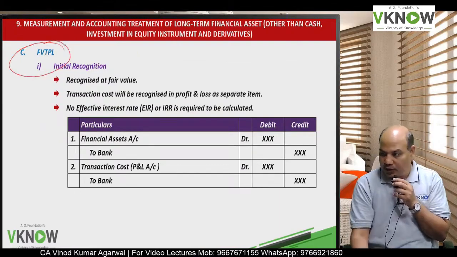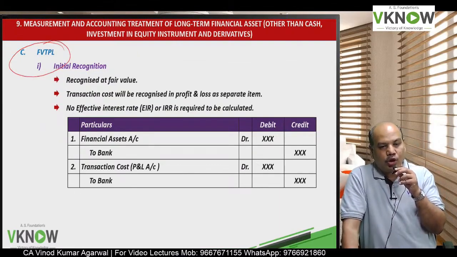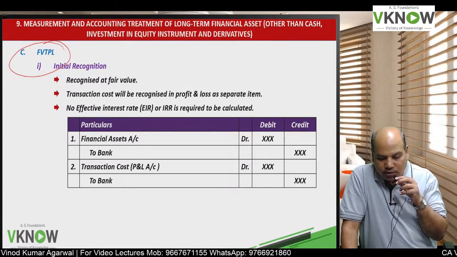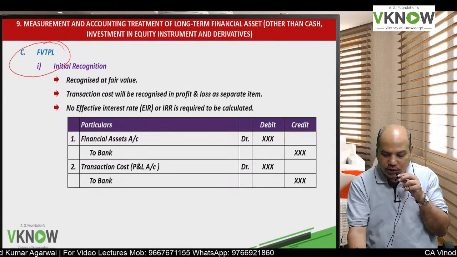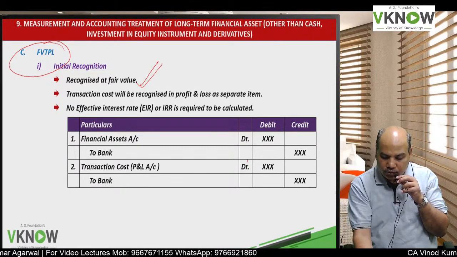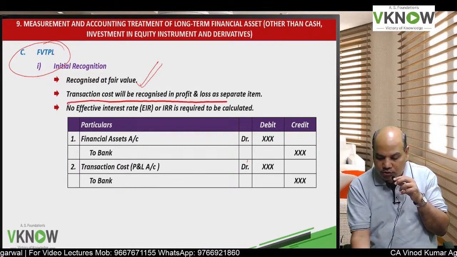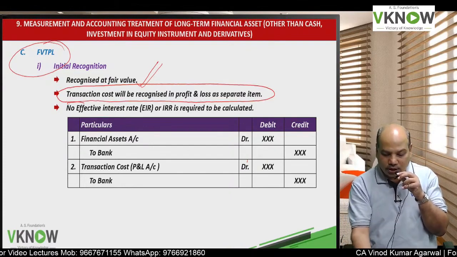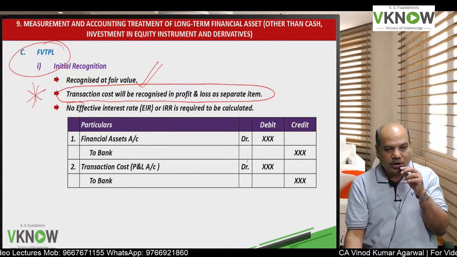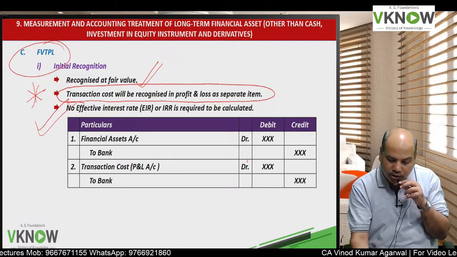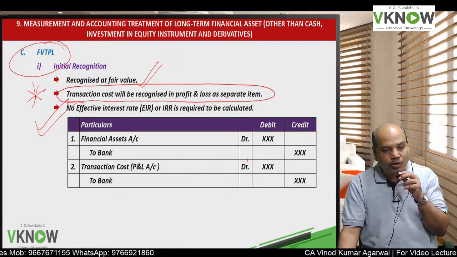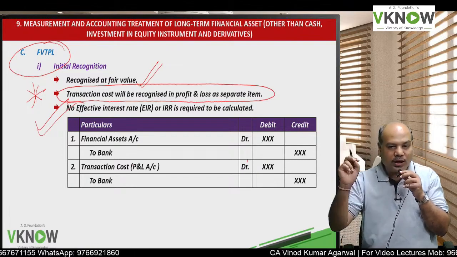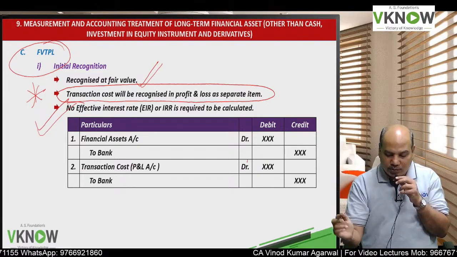Now we'll come to FVTPL instrument, long-term financial asset, classified as FVTPL. Initial recognition entry will be at only fair value. Transaction cost will be recognized in P&L account. Very important. In FVTPL, transaction cost is recognized in P&L account. In FVTPL, we do not calculate effective interest rate. We do not calculate IRR in FVTPL.